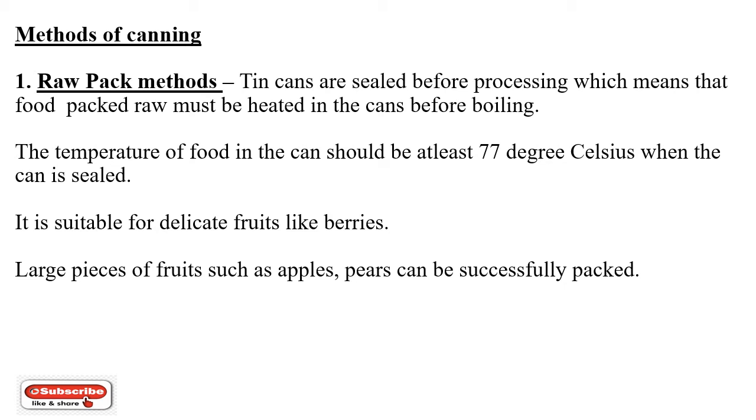Let's see the methods of canning. First comes the raw pack method. The name itself indicates they are packing the food raw, where the tin cans are sealed before processing, which means that food packed raw must be heated in the cans before boiling. The temperature of food in the can should be at least 77 degrees Celsius when the can is sealed. It is suitable for delicate fruits like berries. Large pieces of fruit such as apples and pears can also be successfully packed in this method.